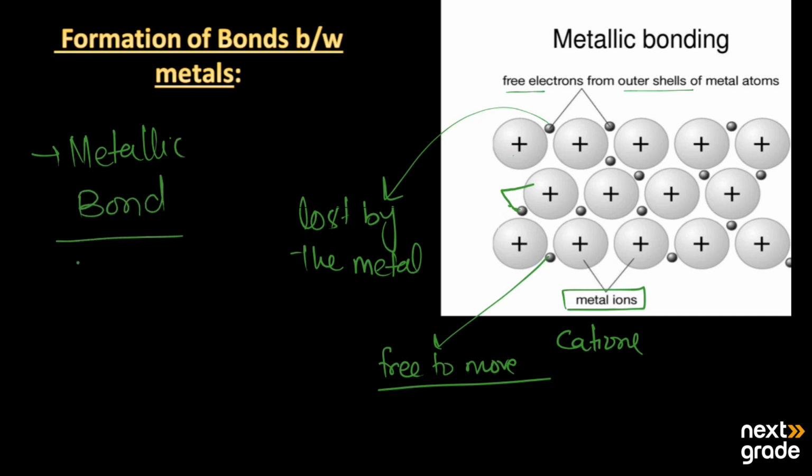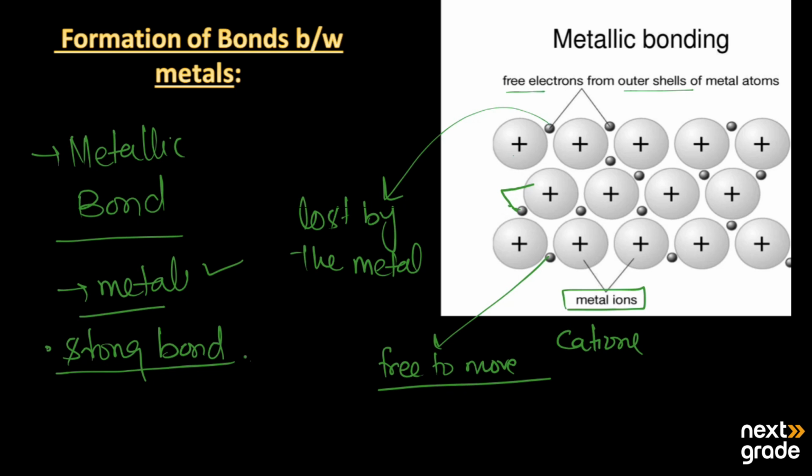That bond always exists between the metals, and it is a very strong bond that holds the metal cations tightly in the crystal lattice. So this is a simple metallic bond.